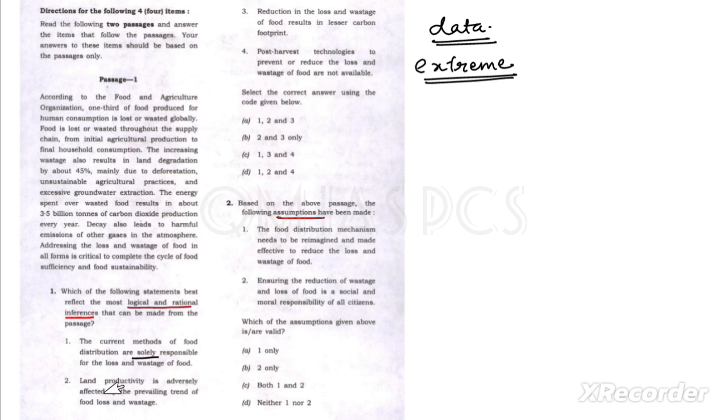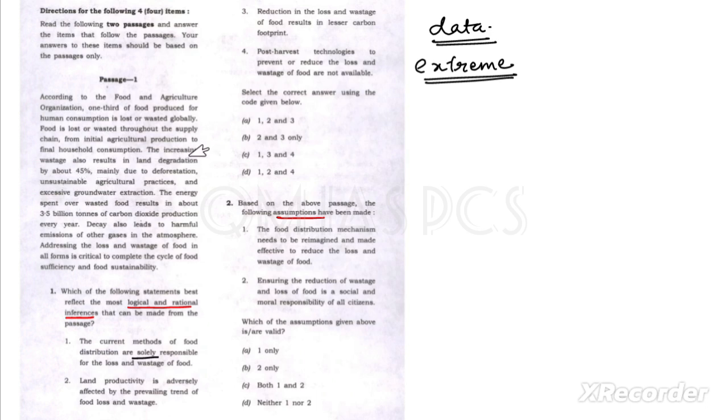Here: land productivity is adversely affected by the prevailing trend of food loss and wastage. They are talking about the land productivity, right? So if you look at this one, the increasing wastage also results in land degradation by about 45%, but we don't need this number.